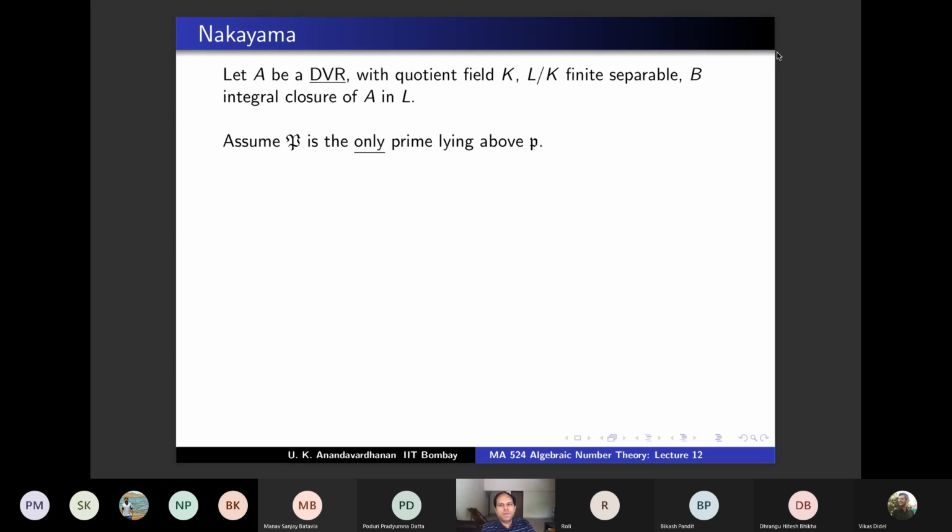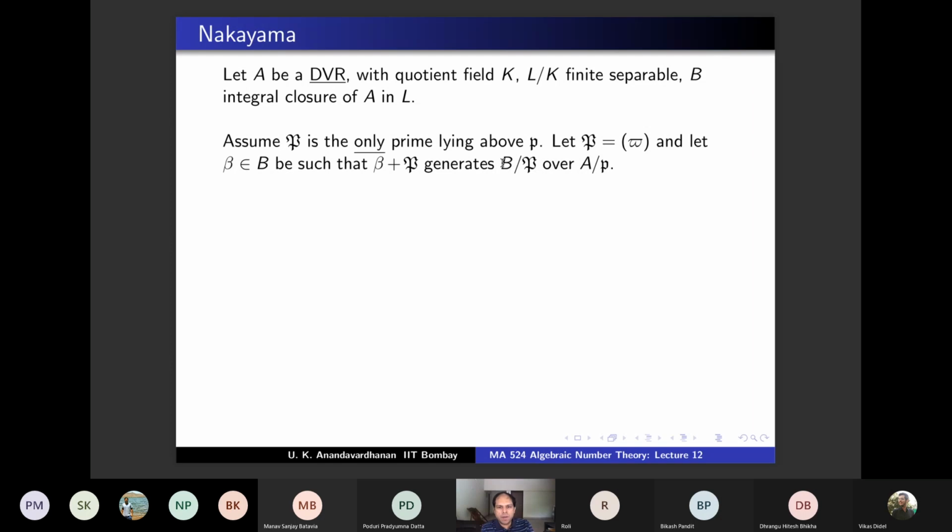So I want to write what precisely B is. Suppose P is the only prime lying above P, and A is a DVR, so it's a PID. So assume that P is generated by pi, and let beta be an element of B such that beta bar, beta plus capital P, generates this over this.